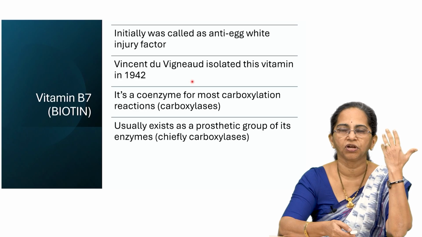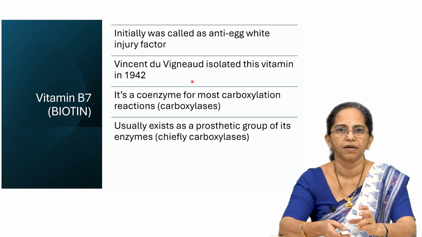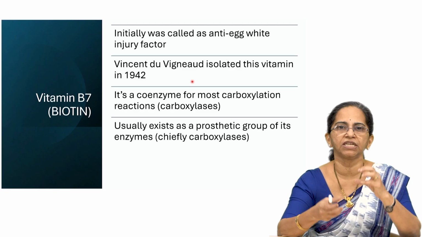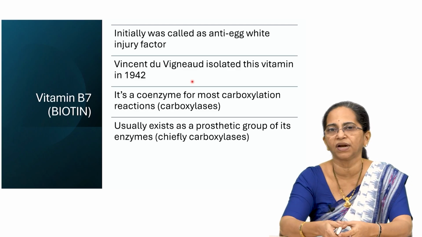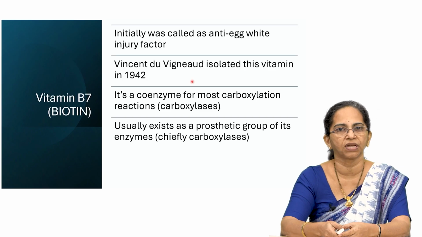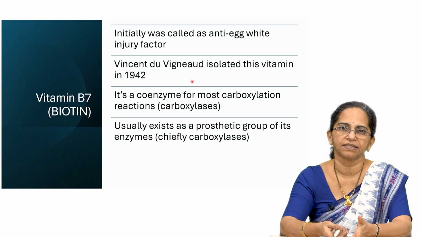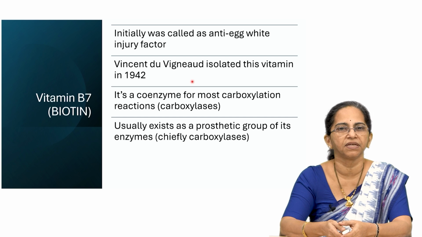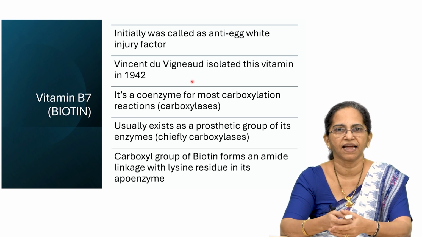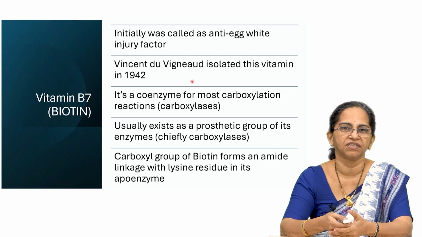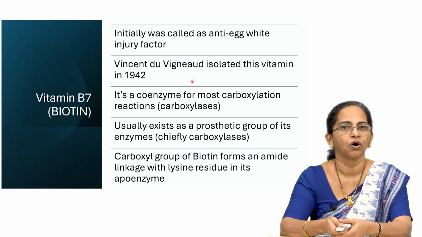If you recall your knowledge from studying enzymes, you would have studied what a prosthetic group is. A coenzyme which is usually locked with the enzyme and you can't separate them, they are covalently bound to one another. That is called a prosthetic group. So, the perfect example of a coenzyme acting as a prosthetic group is vitamin B7 or biotin, and it is behaving like a coenzyme to the apoenzyme, and together they form the holoenzyme.